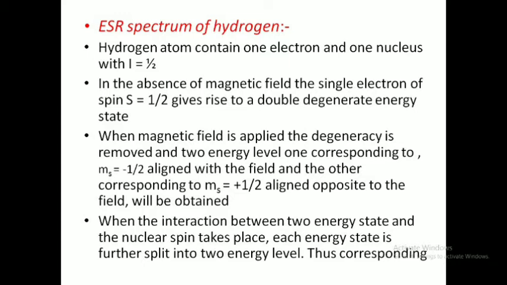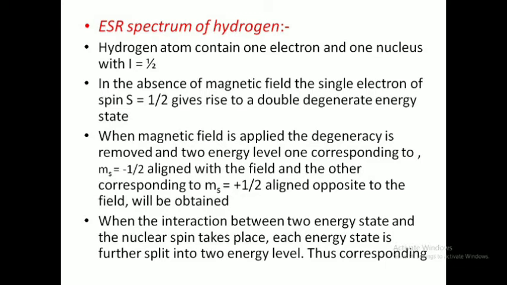This hydrogen contains only one electron and one nucleus. This nucleus has an I value equal to 1/2. Now in the absence of a magnetic field, the single electron, which has spin S equal to 1/2, gives rise to a doubly degenerate energy state. But when we apply a magnetic field, the degeneracy of this energy state is removed and we get two energy levels. One corresponds to mS equals minus 1/2, which is aligned with the applied magnetic field, and the other corresponds to mS equals plus 1/2, which is aligned opposite to the applied magnetic field.